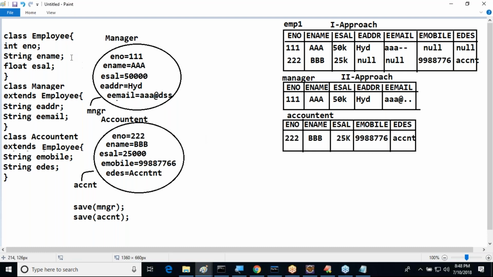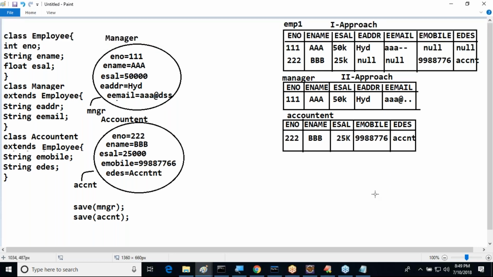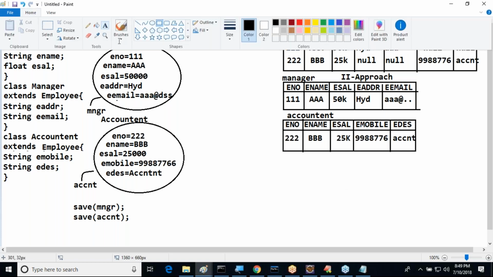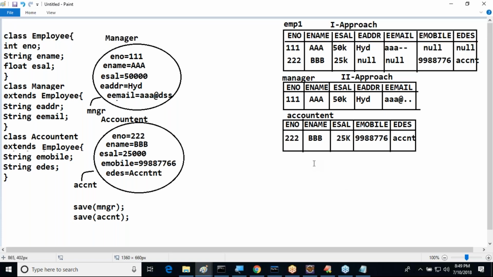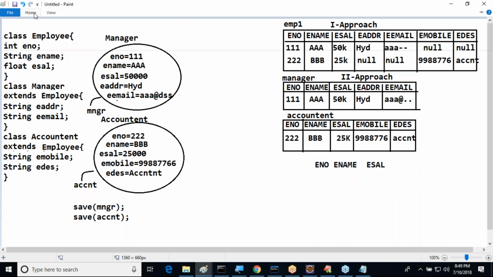Good, sir. Another approach is which one? For each and every class, a separate table. For the superclass, one separate table. For a subclass, another table. For another subclass, another table. I want to provide this directly. We can understand it, for example: ENO, E-name, E-cell. This is one table, the employee table.